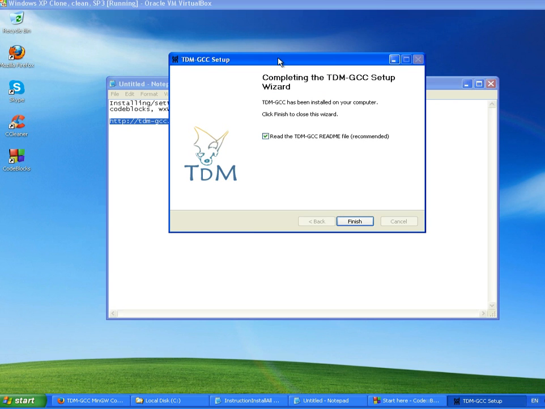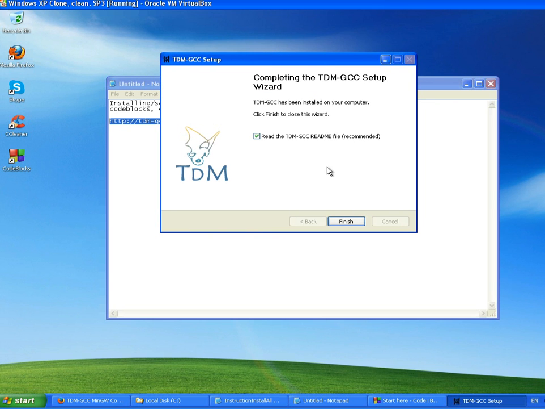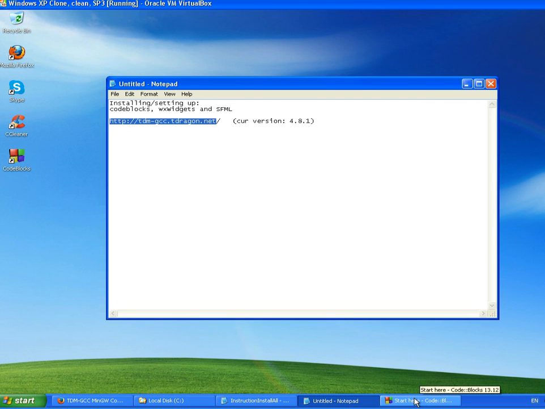And now the tdm-gcc has finished, and we just press the finish button, and let's now test this thing.